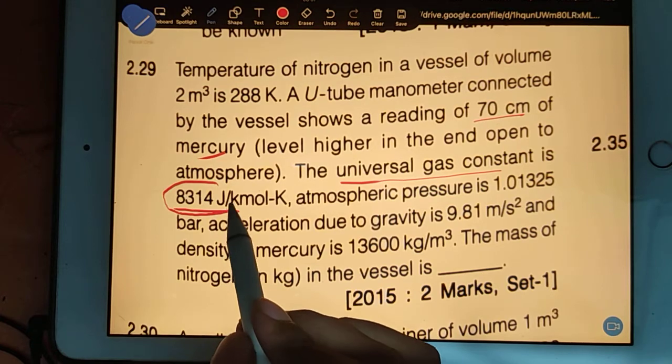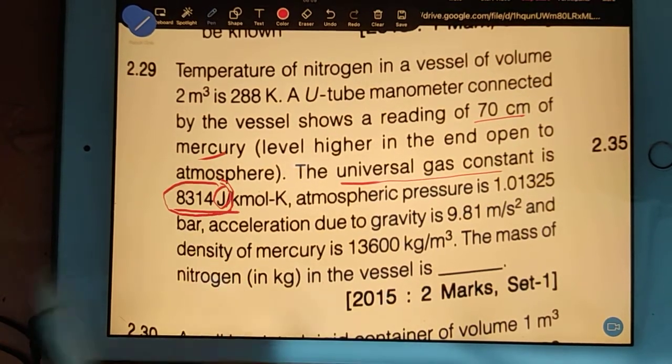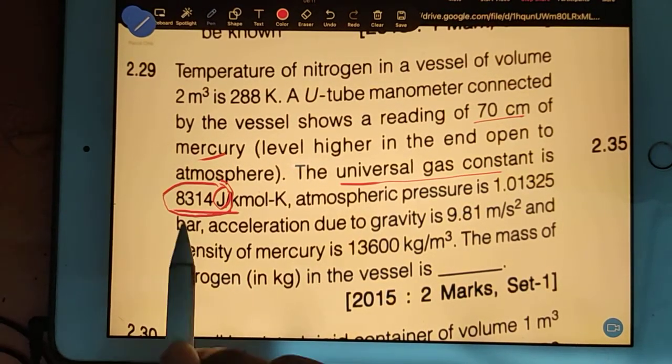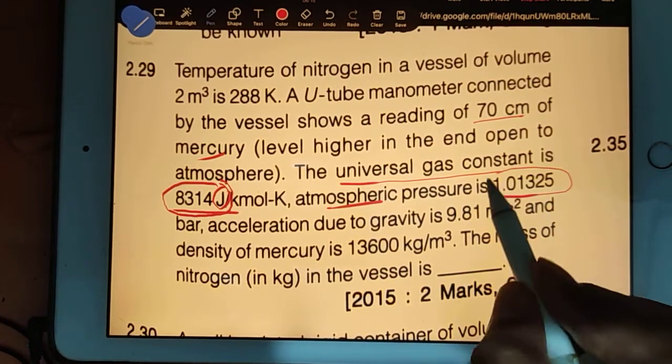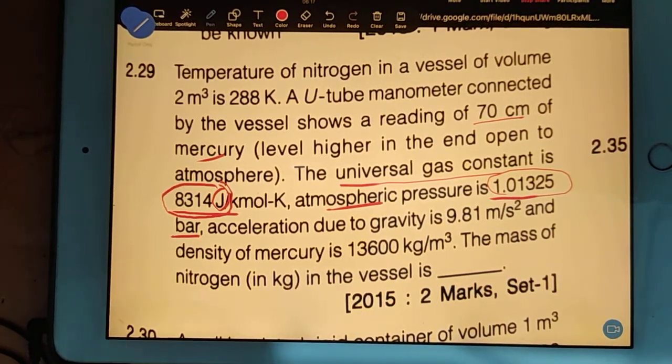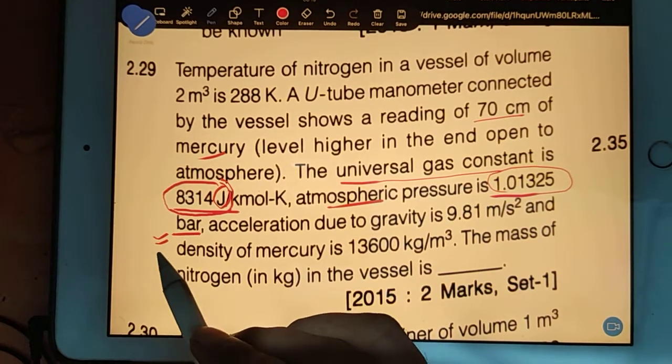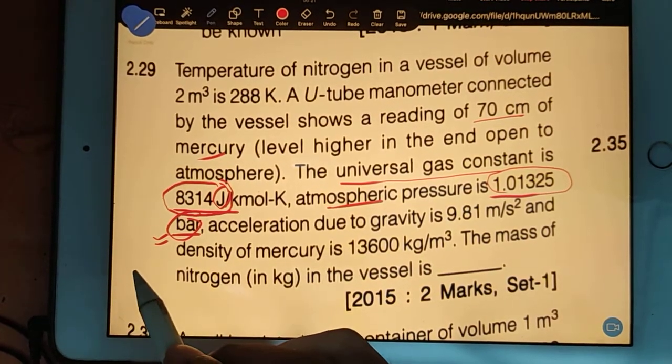8314 is given because joule is given. Kilojoule is not given, so no problem. We need the joule. Atmospheric pressure is given as 1.01325 bar, so convert it into Pascal. How? Bar means 1 lakh. Multiply by 1 lakh.